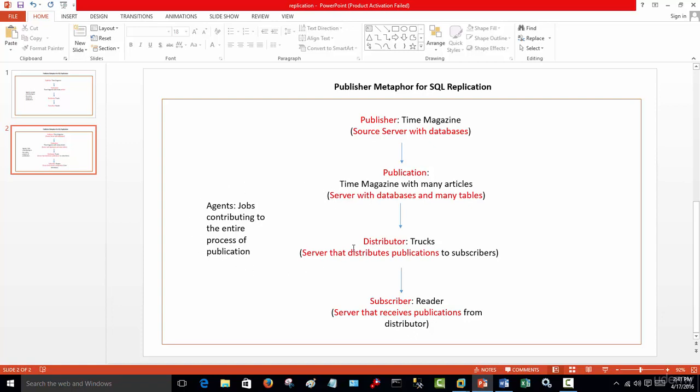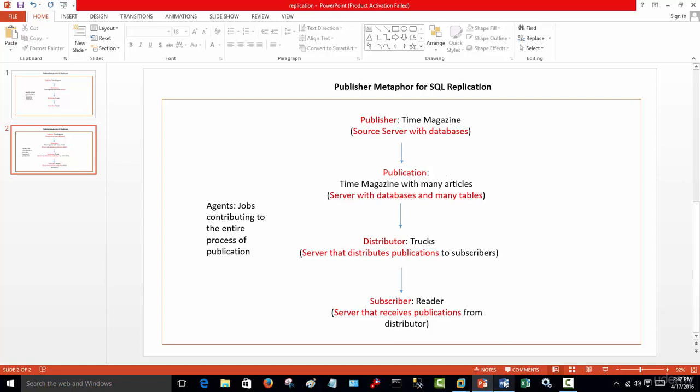Now, agents in the SQL replication term means replication agents such as the log reader, the distribution agent, or the snapshot agent that contribute to this entire process of publishing a magazine from the publisher right to the subscriber. So these agents are involved, and we'll be talking about those individually as we move along. So now you know, metaphorically speaking, we use this publisher metaphor when we're talking about SQL replication.